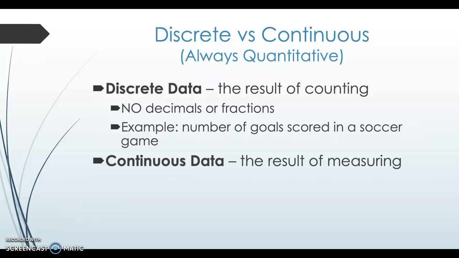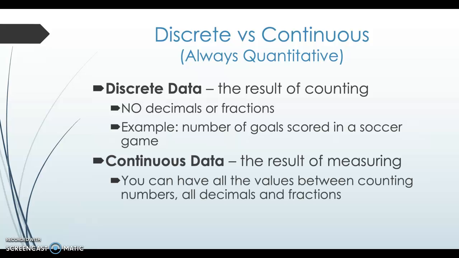So think of a measuring cup, right? We have 1 cup, a half cup, a third of a cup, a fourth of a cup, an eighth of a cup. Right? We can have fractions. You can have all the values between the counting numbers, all decimals and all fractions. So an example, the amount of water in my water bottle. Do I have 24 ounces? Do I have 22.2? I could have 3.72489. We can have all the decimals, all the fractions, all of that makes sense.